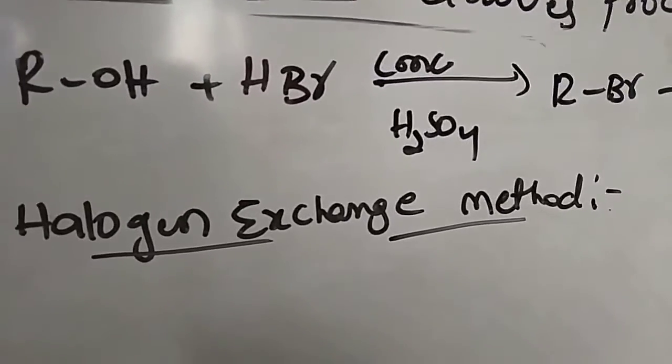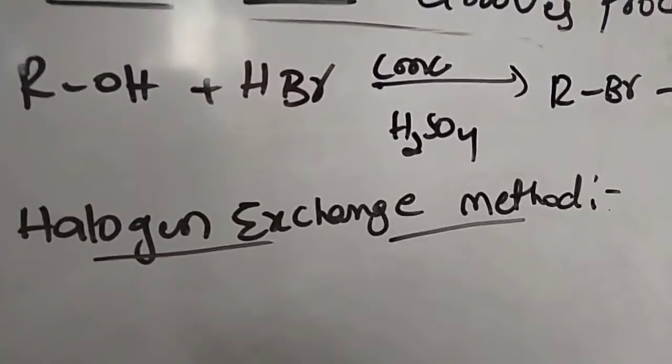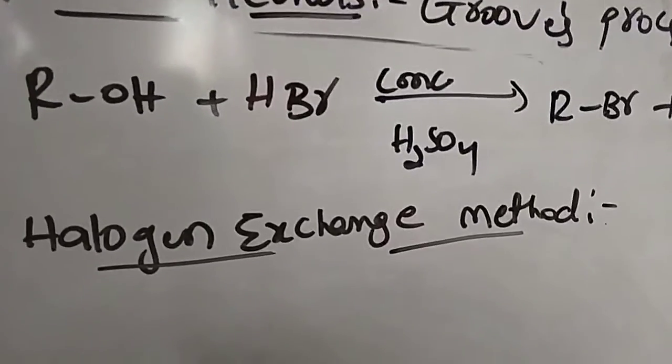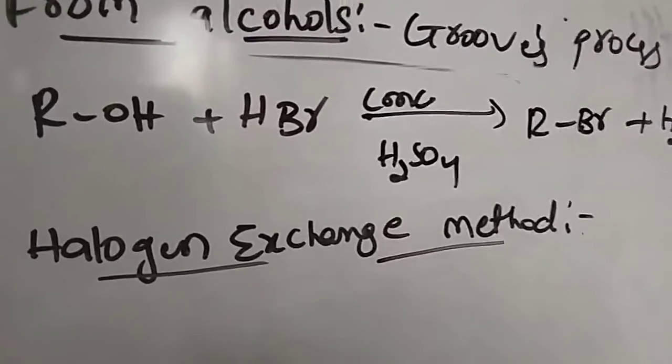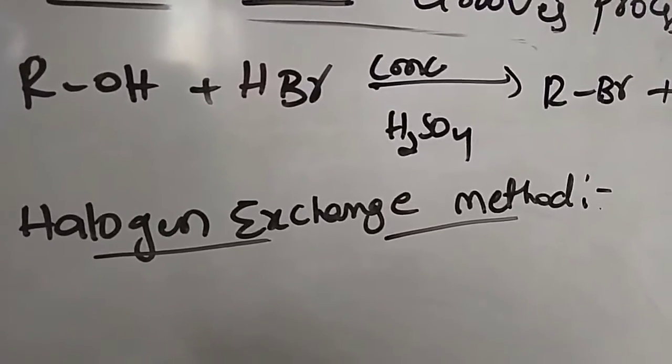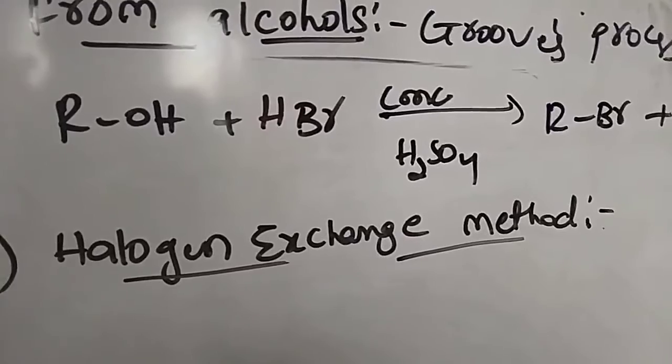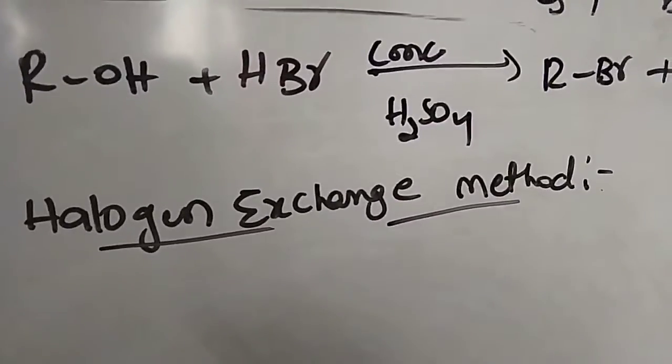In the preparation of alkyl halides, alkyl chlorides and alkyl bromides are easy, whereas alkyl fluorides and alkyl iodides are a little bit difficult. So we use the halogen exchange method.